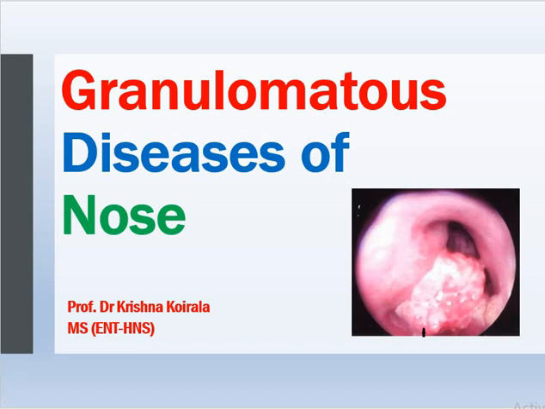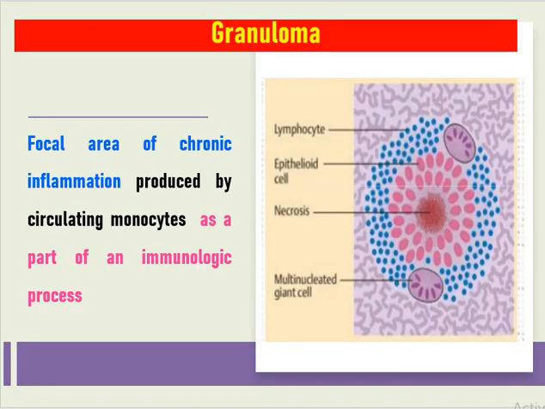Dear students, today we will discuss different granulomatous diseases of the nose. Granuloma is defined as a focal area of chronic inflammation produced by circulating monocytes as a part of an immunologic process. You can see here, this is a central necrosis followed by epithelioid cells, again followed by lymphocytes and multinucleated giant cells. The basic principle is all these inflammatory factors try to localize the infection in one place. That is the basic mechanism behind granuloma formation. So this acts as the immunologic process.